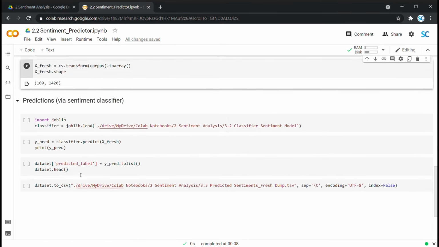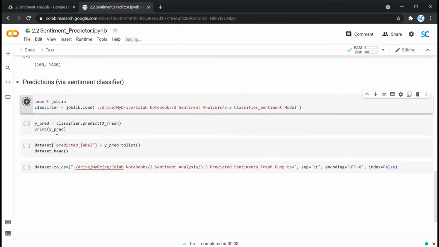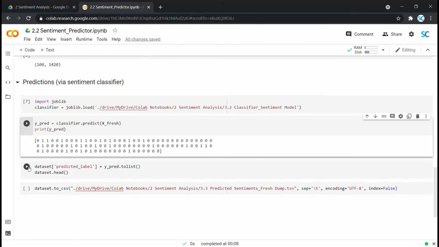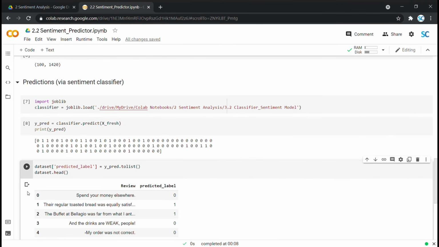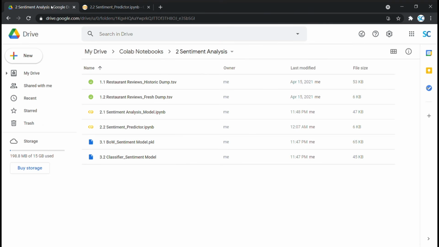In this next section, we are calling our classifier that we prepared previously and using it for predicting labels for fresh reviews. And finally, we are printing this file with predicted sentiments against fresh customer reviews. Great, coding part is now done. This is our model output file on fresh reviews, which has model predicted review sentiments. Let me show this to you.